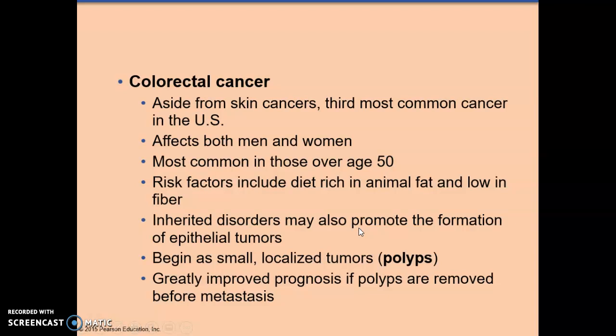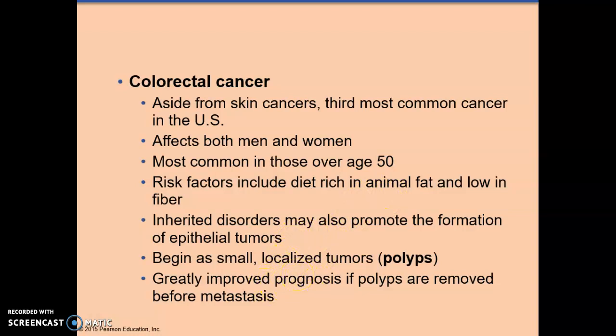Colorectal cancer, aside from skin cancers, is the third most common cancer in the United States, affecting both men and women, usually over the age of 50. Risk factors include a diet rich in animal fat and low in fiber. Inherited disorders may also promote the formation of epithelial tumors.